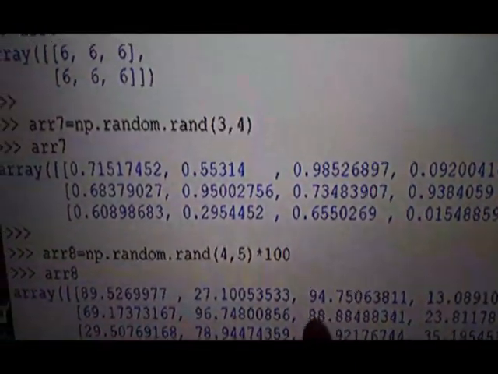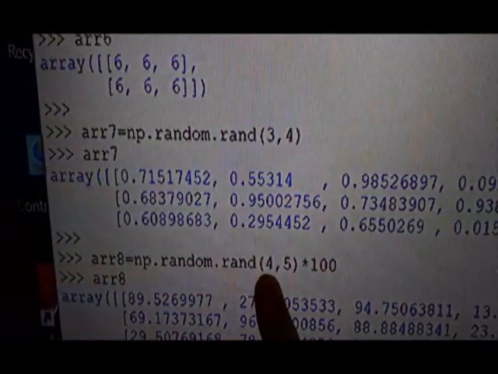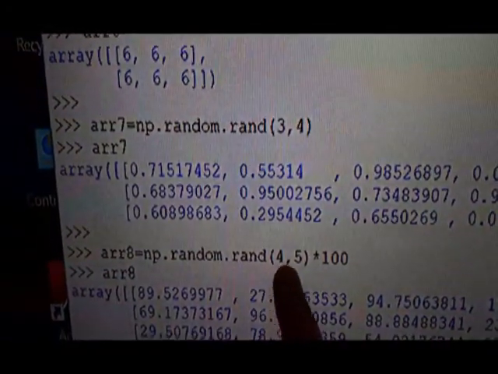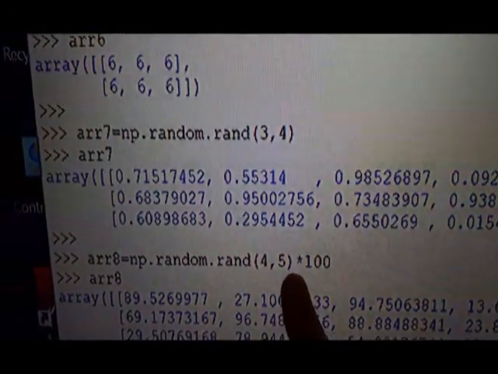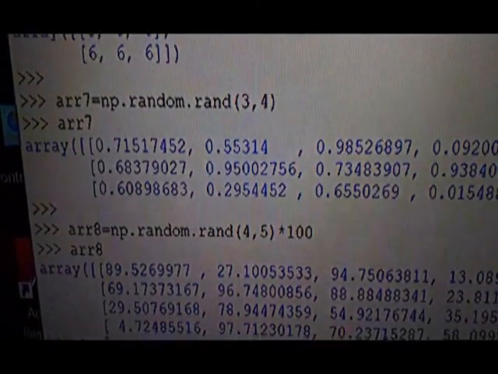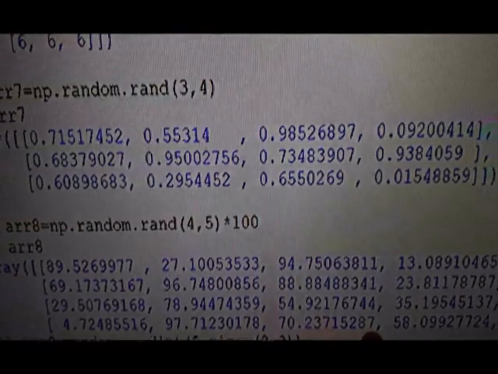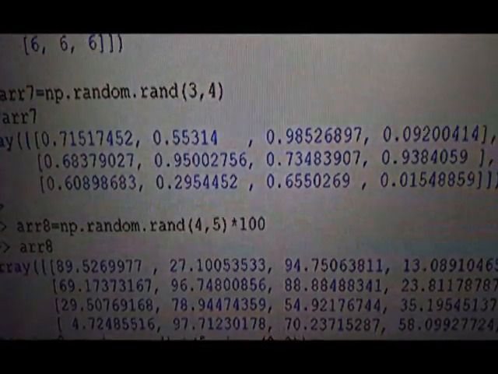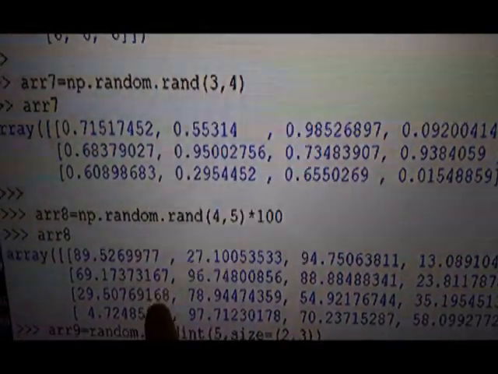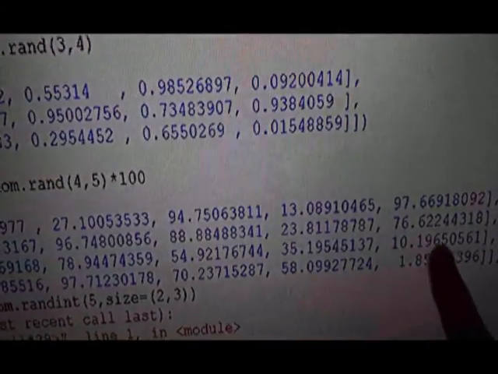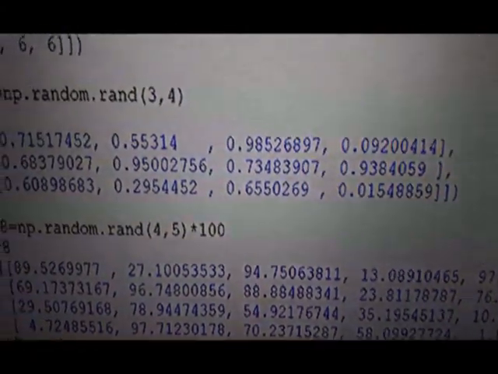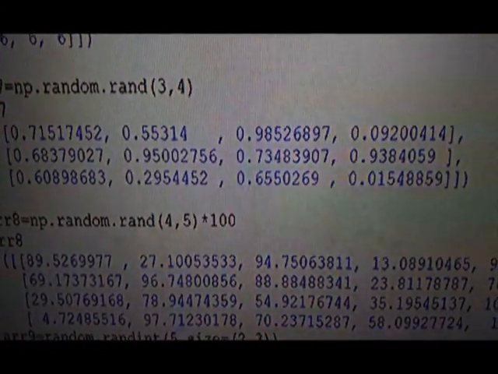Then it comes to another one, np.random, where 4 comma 5 is the dimension, multiplied by 100, which means the values will be from 0 to 100. 4 rows, 5 columns, values between 0 to 100.